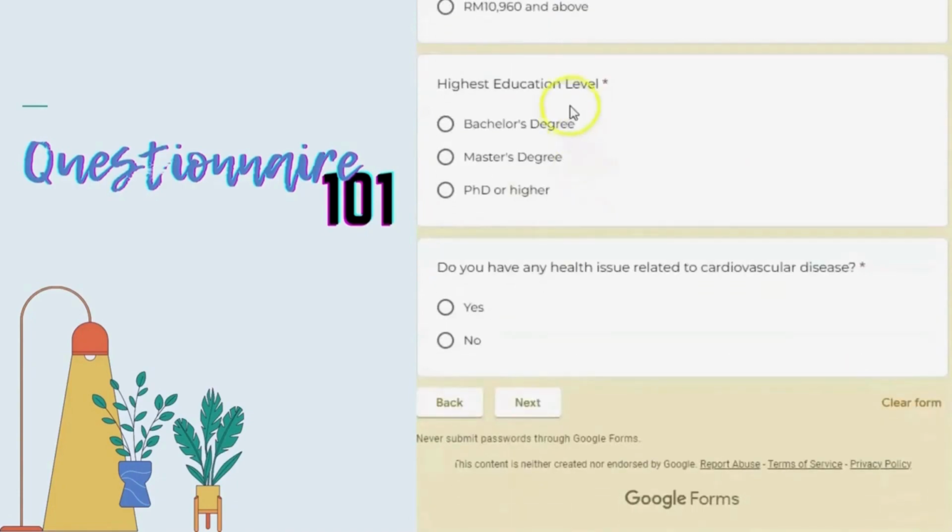And then highest education level is qualitative with ordinal scale. And lastly, do you have any health issues related to cardiovascular disease? This also is a qualitative variable but on a nominal scale.